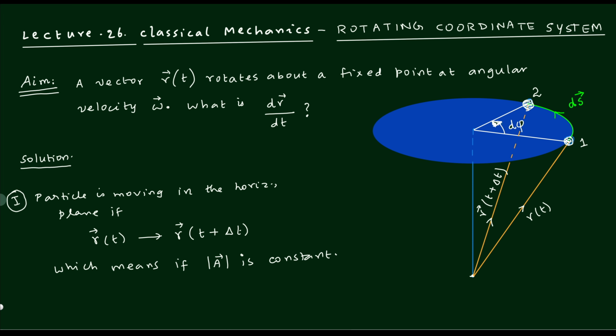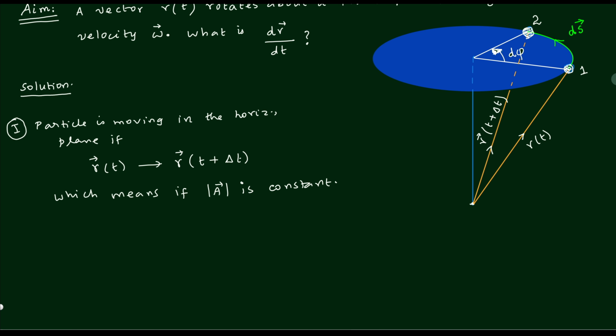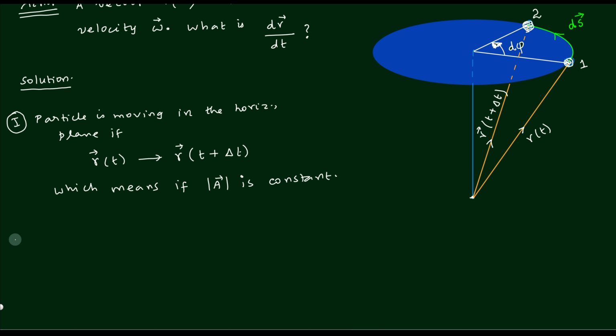The first point I am trying to tell you is that the particle is moving in a plane, which means that the magnitude of the vector is constant. The second point is what happens if the angle together with the magnitude changes. That means the length of the vector changes. If the modulus of r also changes, then what will happen?